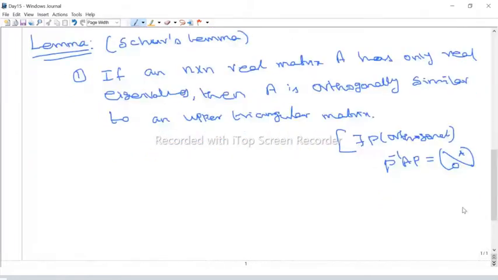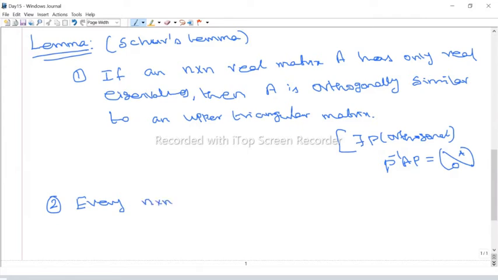Similarly, suppose we have a complex matrix, then any complex matrix is unitarily similar to an upper triangular matrix. That is the second part of the lemma.